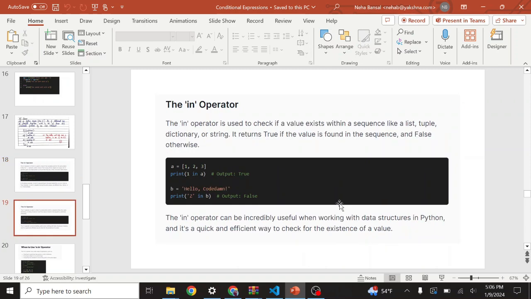Then the second thing is the in operator. The in operator is used to check if a value exists within a sequence like a list, tuple, dictionary, or a string. It returns true if the value is found in the sequence, and false otherwise, right? So A is equal to list 1 to 3. So print 1 in A, right? 1 is already there, so the output is true. If you put B is equal to hello codeman and check Z, it is not there, so the output is false, right?